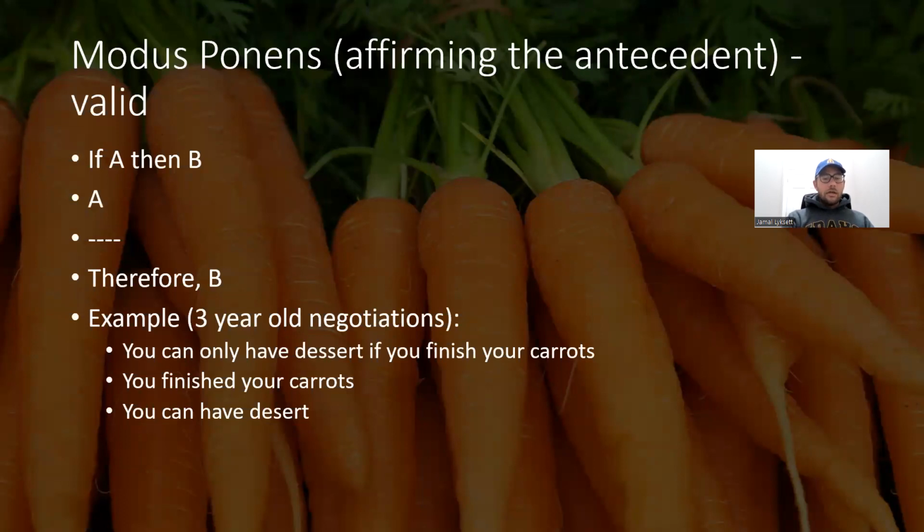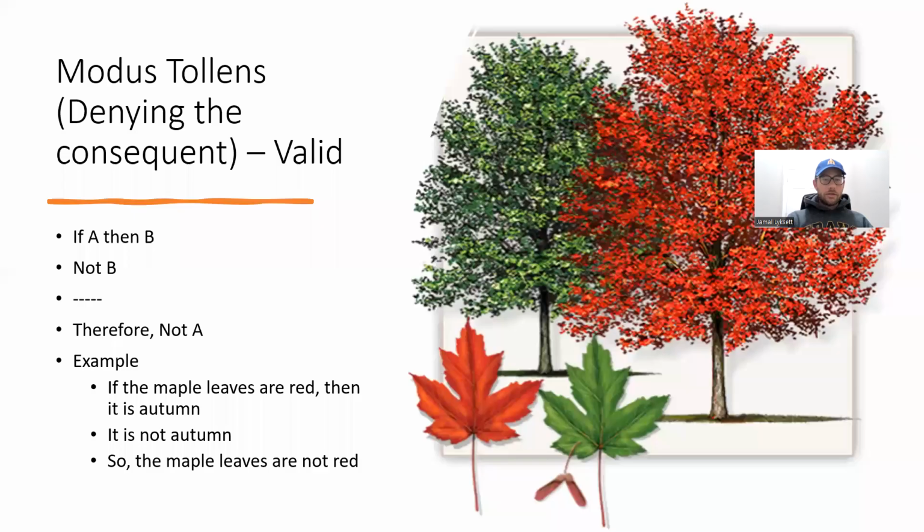You can only have dessert if you finish your carrots. You finish the carrots, therefore you can have dessert. So the if statement is the second part of that statement, actually. So if you finish your carrots, so it's the A, then you can have dessert. You finish the carrots, right? Then you can have dessert. So that's a valid argument.